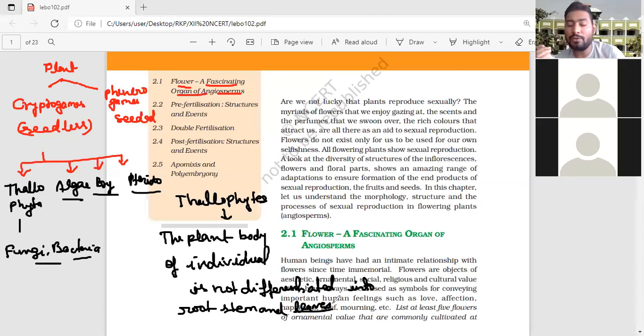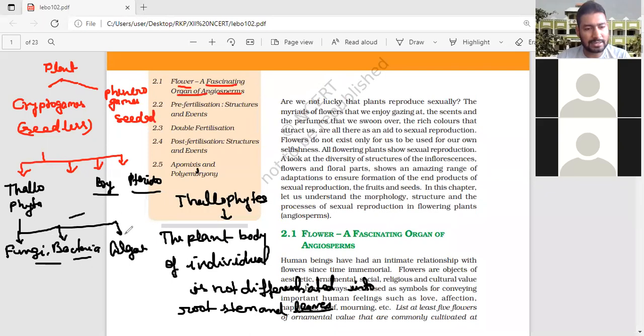Okay. So this is the thallophyta. They include algae, bacteria, fungi. Algae, bacteria, fungi are included into the thallophyta. Okay. I have drawn it here. Drawn means I have written it, you just have to remove it from here. You can write here fungi, bacteria, and algae. Means they have three different parts. So first one is fungi, second one is bacteria, and third one is algae.